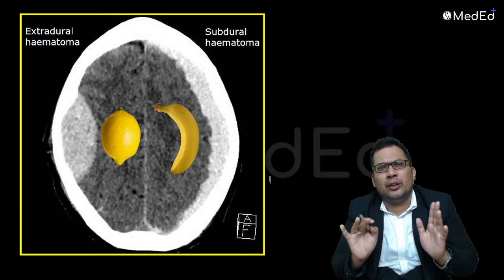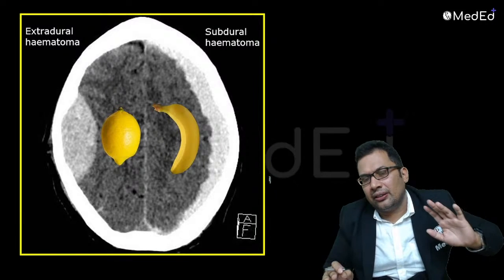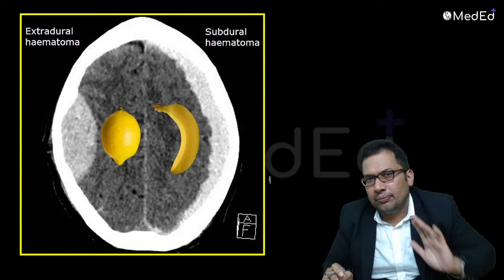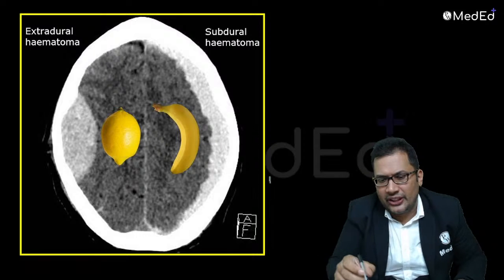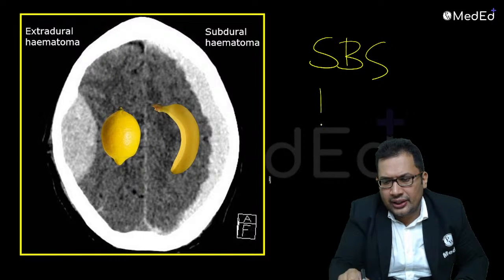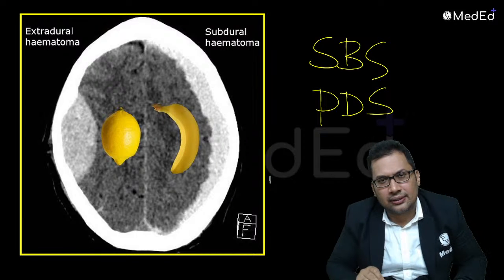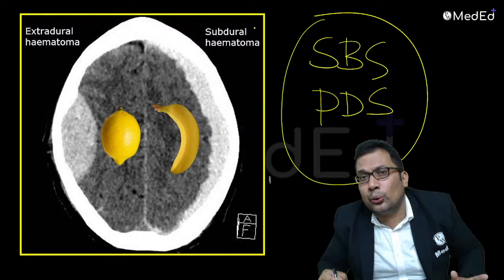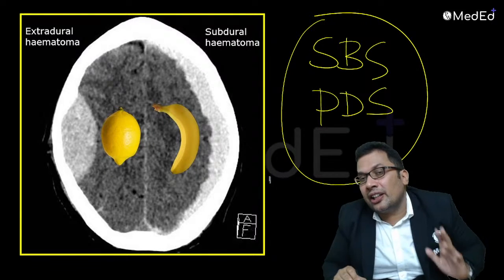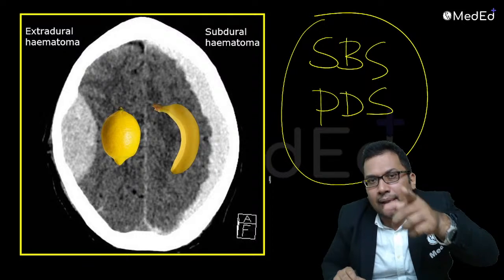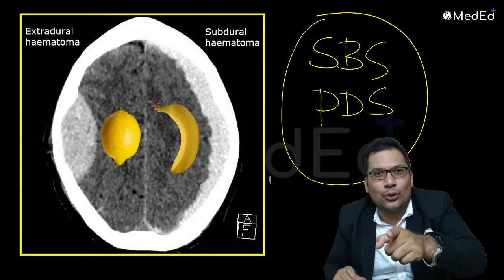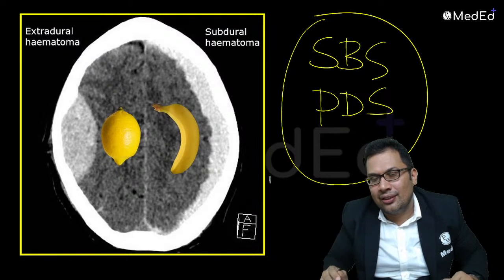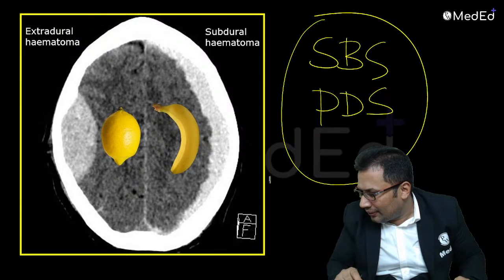Next, look at this beautiful picture. Beautiful picture for understanding. This is EDH and SDH. Shaken baby syndrome can be asked. SBS. Punch drunk syndrome can be asked. PDS. Okay, these two can be asked. Types of SDH can be asked: acute, subacute, and chronic. In EDH, lucid interval is seen. What is the importance of lucid interval can be asked. Drunkenness is the differential diagnosis of EDH. Differences can be asked. How to give a certificate in drunkenness can be asked. So all these are very frequently asked.